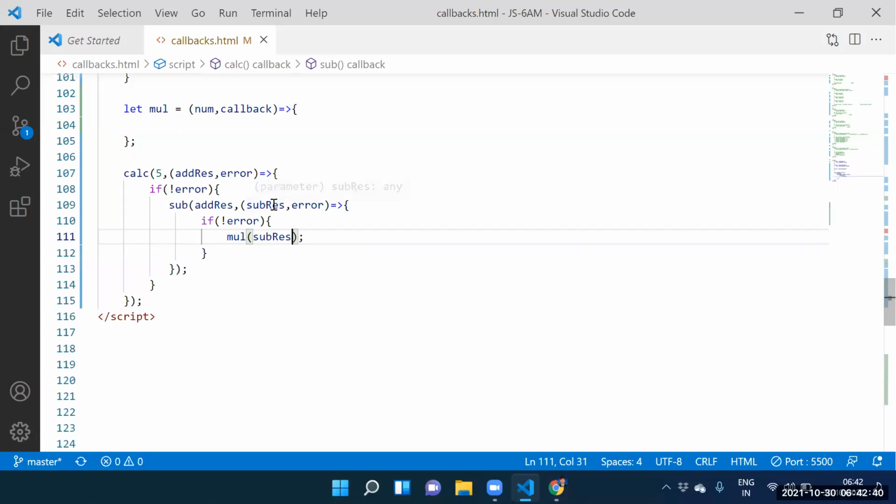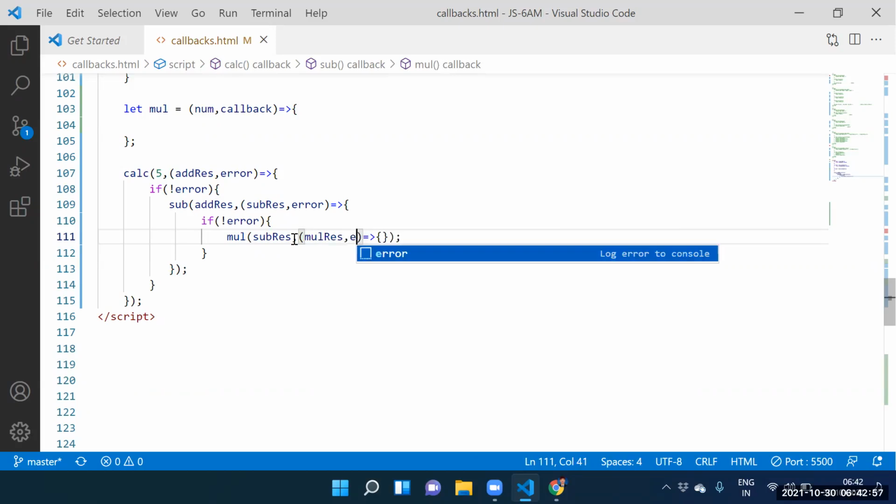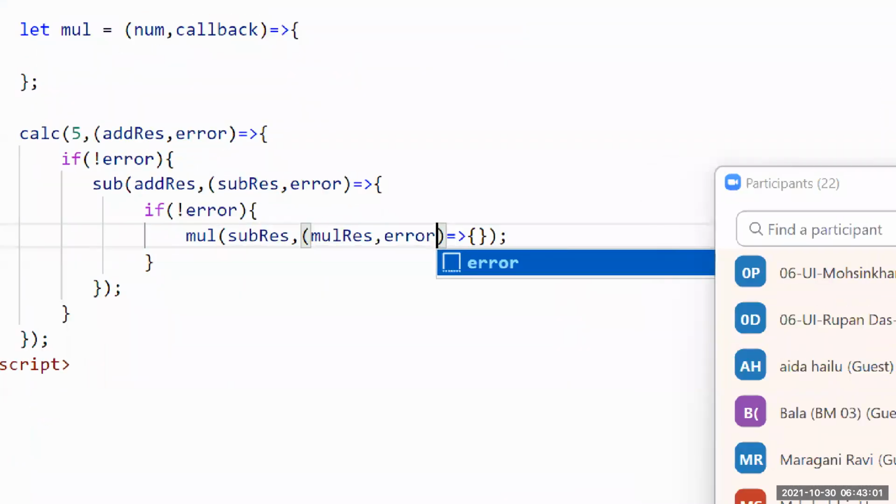What does the subtraction result contain? 7. That 7 is stored into num. The second argument is the callback function: multiplication result, comma, error. So you people need to tell the flow here.